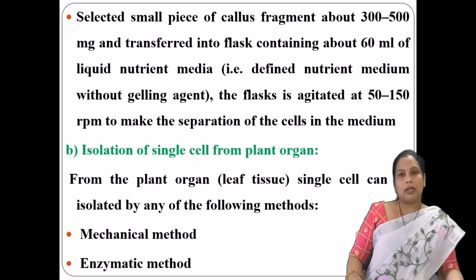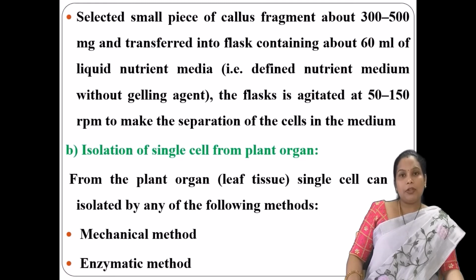After cutting, the selected pieces should be transferred into a flask which contains a liquid nutrient medium. Then that flask should be agitated in rotatory shakers at a speed of 50 to 150 revolutions per minute. As a result, the cells present in the callus will get separated in the culture medium.